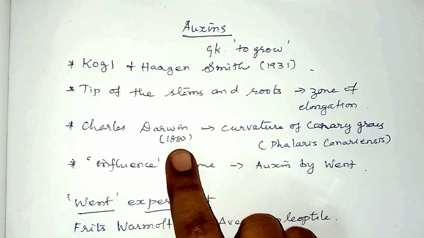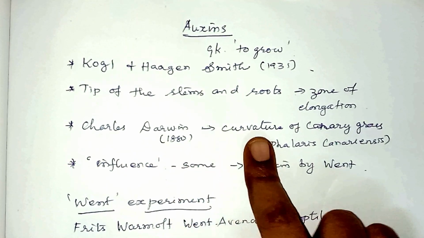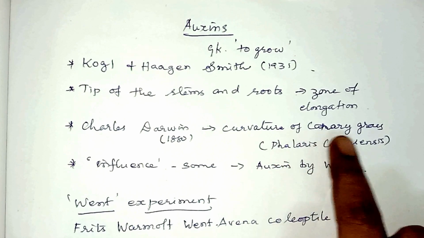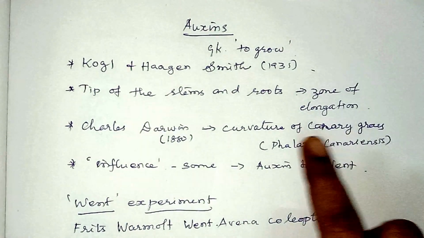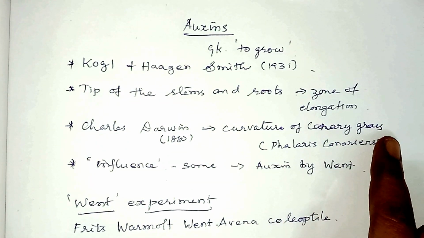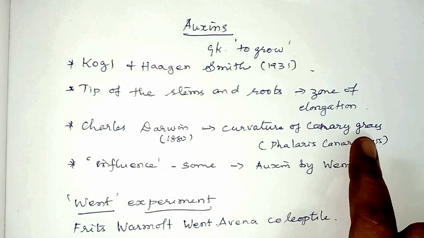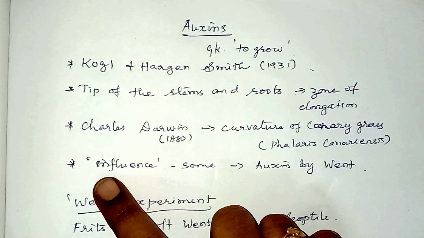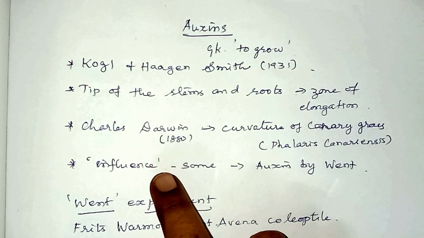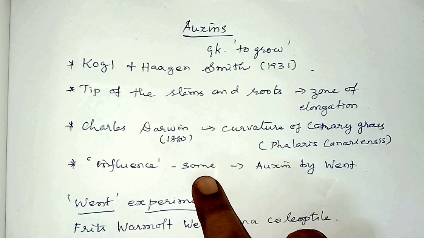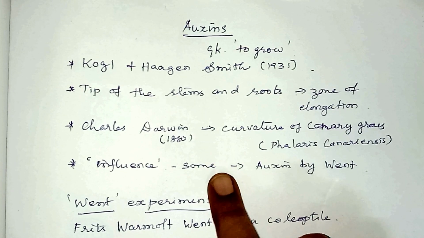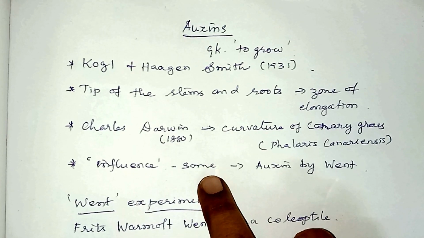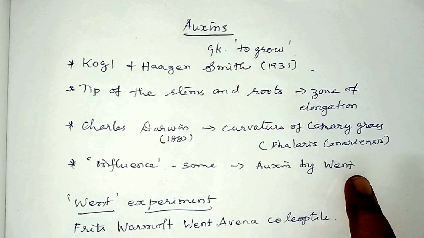Charles Darwin in 1818 observed a unilateral growth or the curvature of canary grass, botanical name Phalaris canariensis. He observed the curvature of the canary grass, and he came to a conclusion that some substance, which he termed an influence, was produced at the tip of the coleoptile and taken to the basal region, and that is responsible for the growth of the coleoptile. And this influence was then identified as auxin by Went.